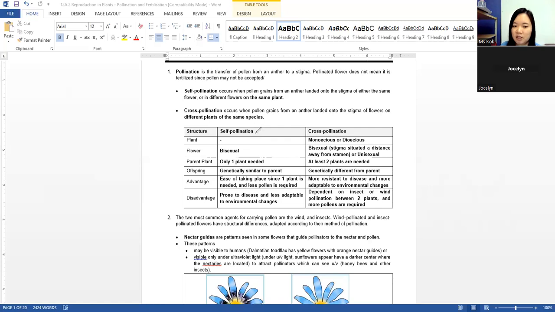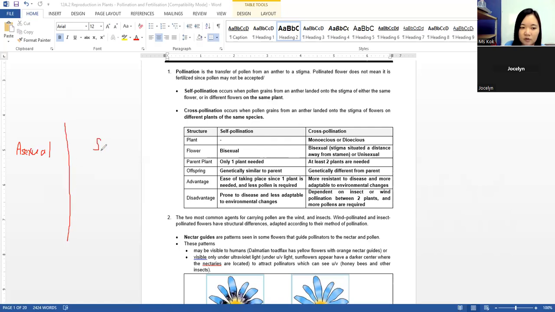Self-pollination is a bit like asexual. If you can look at asexual, we have asexual. Asexual also require only one parent.